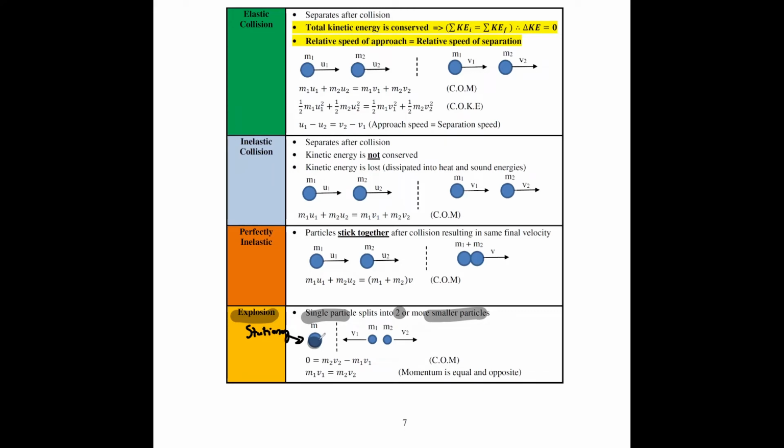So if this thing here is stationary, the initial momentum is just zero. According to conservation of momentum, the sum of the final momentum must also be zero.